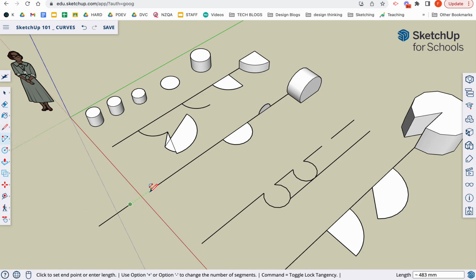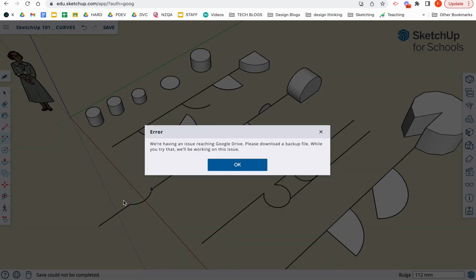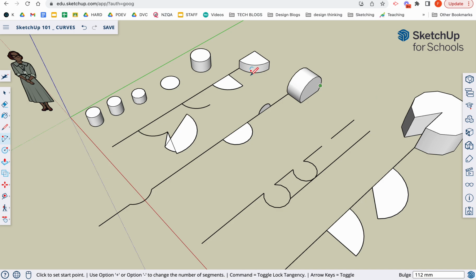So you don't have to have a full semicircle, it could just be a slight dip, kind of like in a desk, you might have a little tray at the front for your pencils. You could be putting that into that profile.